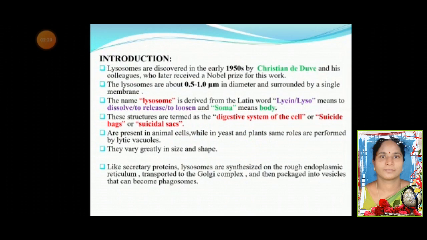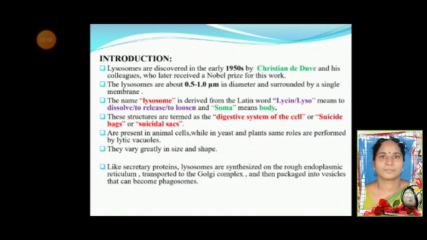The lysosomes are about 0.5 to 1 micrometer in diameter and surrounded by a single membrane. The name lysosome is derived from the Greek word lyso, meaning to dissolve, to release, or to loosen, and soma means body. These structures are termed the digestive system of the cell, or suicide bags or suicidal sacs. They are present in animal cells, while in yeast and plant cells, the same roles are performed by lytic vacuoles. They vary greatly in size and shape.